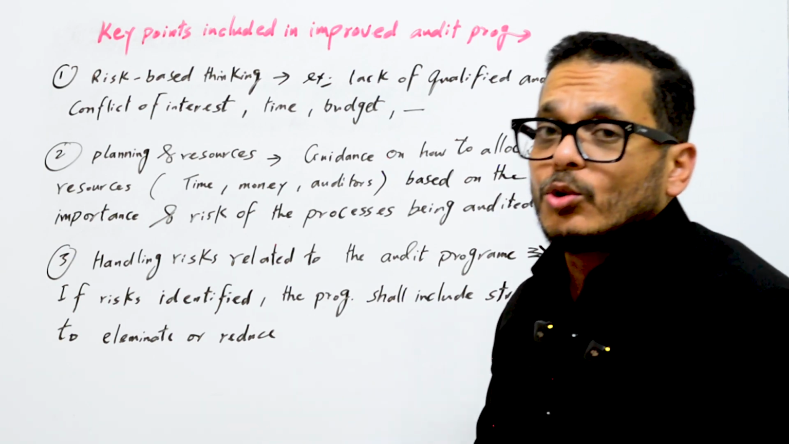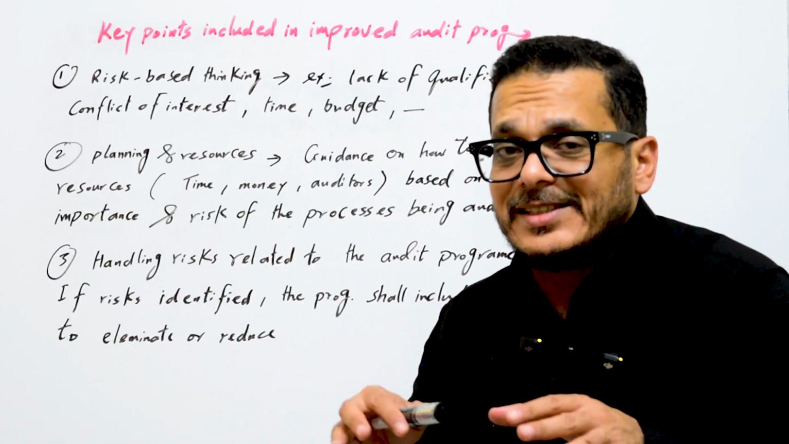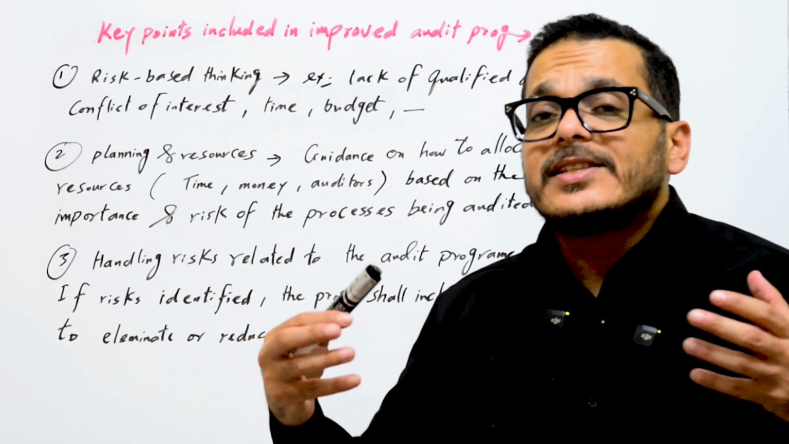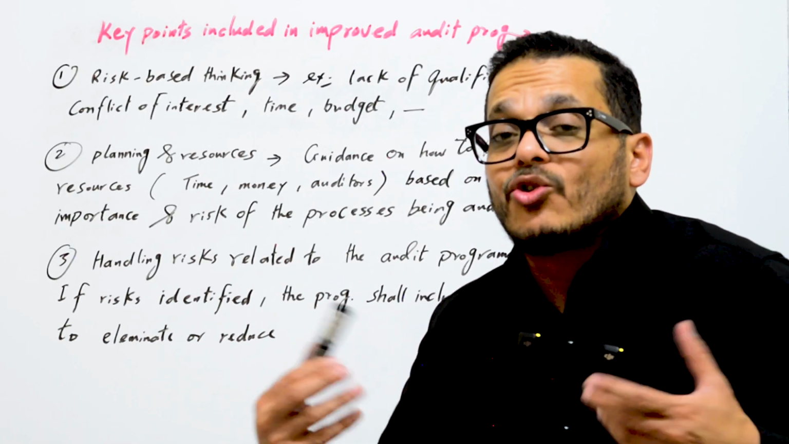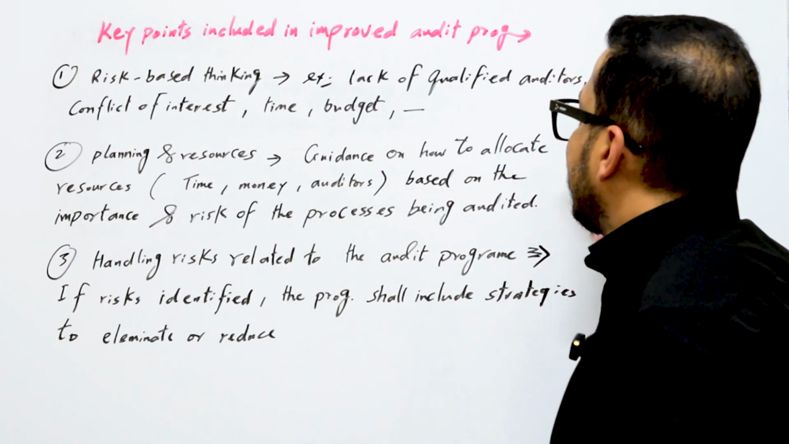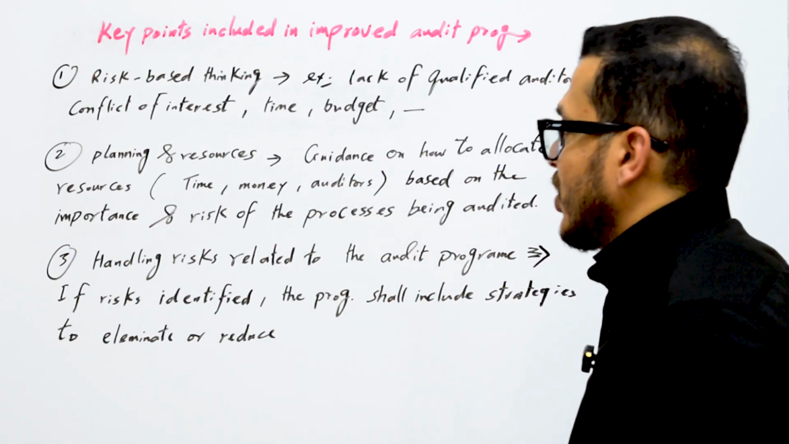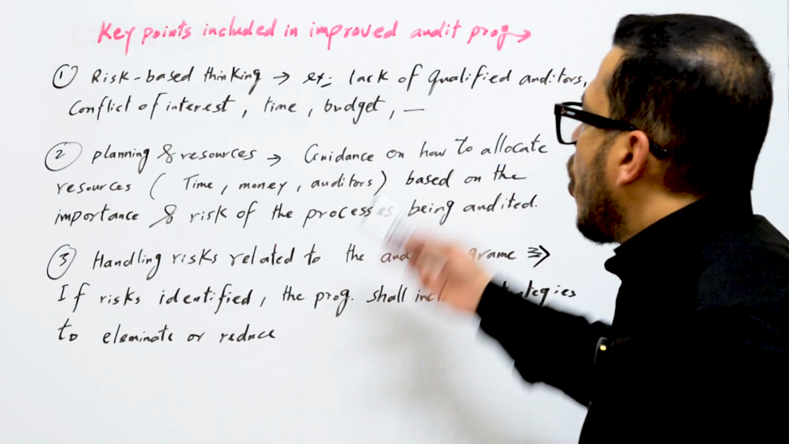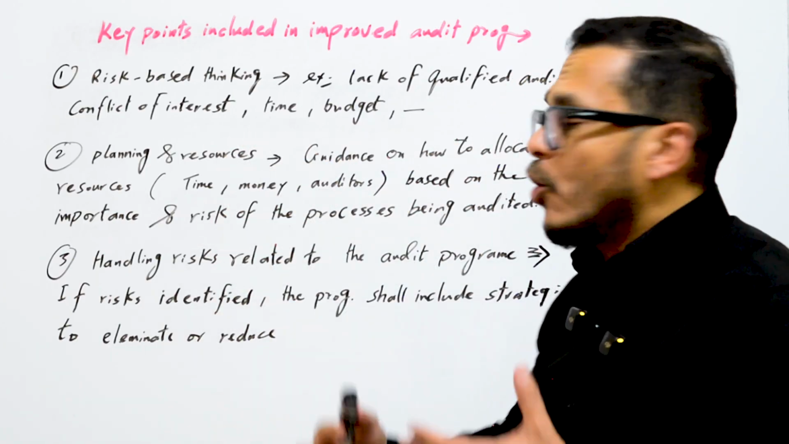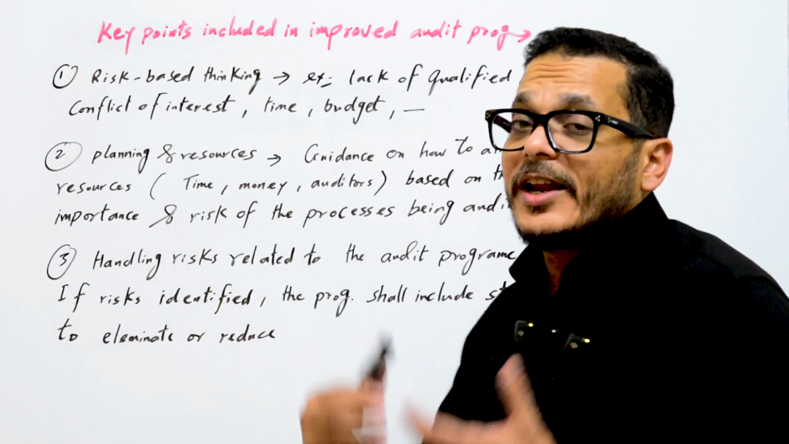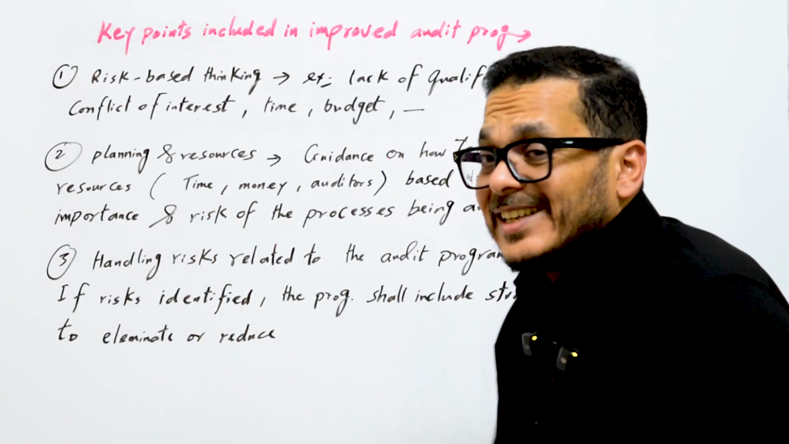And you should consider also the processes being audited and how much this process is important or risky. Guidance on how to allocate resources such as time, money, auditors: how much time you need, how much money you need. Time is also very important. How much time you need for this process.